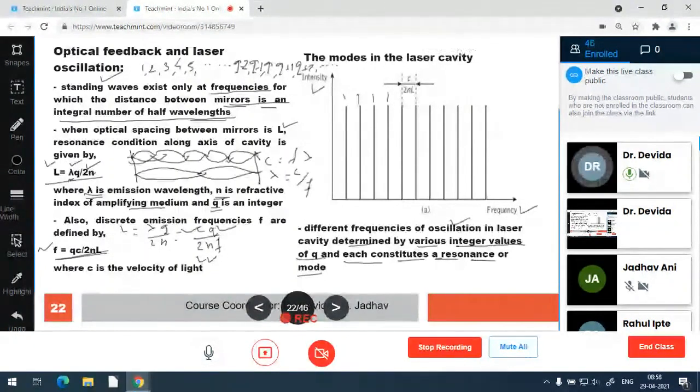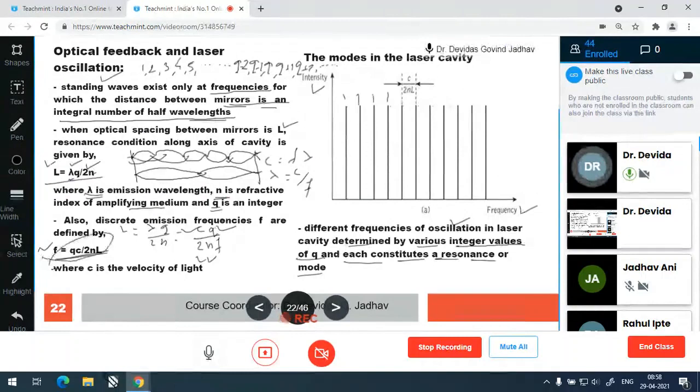So what is a mode? If we change this q value, there is one more mode. If a single half wave is generated, this is mode 1, two half waves, mode 2, three half waves, mode 3, four half waves, mode 4, five half waves, mode 5. So q is varied from 1, 2, 3, 4.